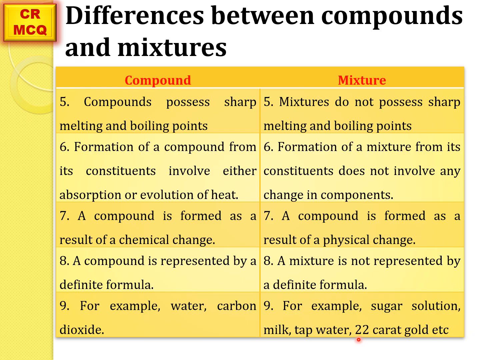Water is a compound, but tap water is a mixture, because tap water consists of a number of dissolved salts, dissolved gases, and bacteria and viruses may be present in it. 22 karat gold is a mixture. 24 karat gold is a pure form of matter. It is an element. 22 karat gold is a mixture because it is formed by the combination of gold and some other metals.